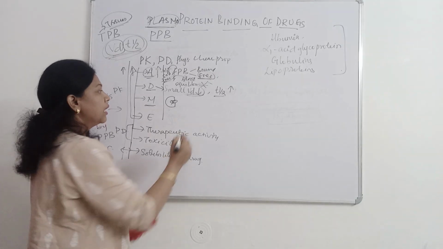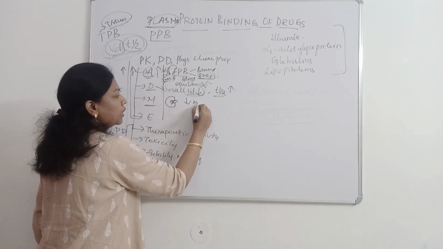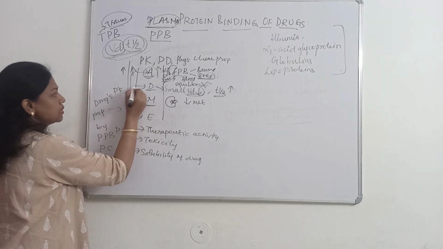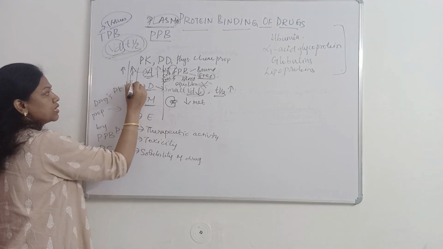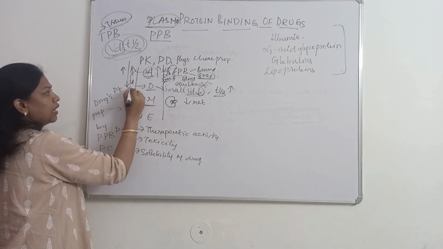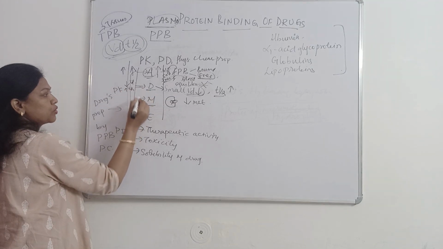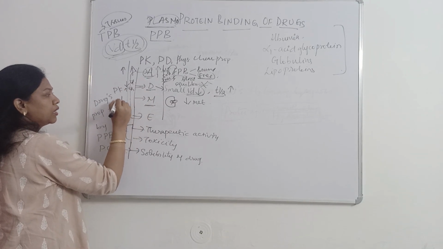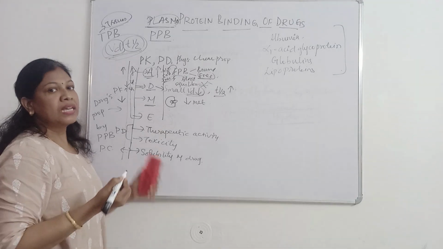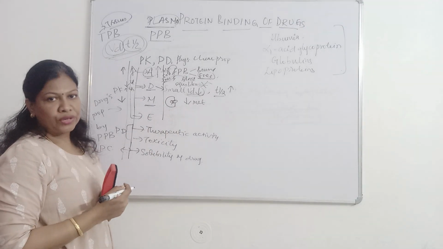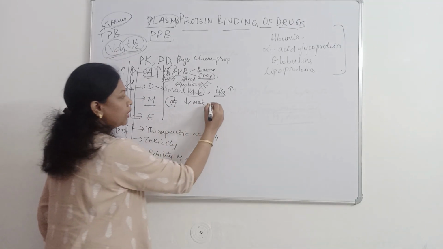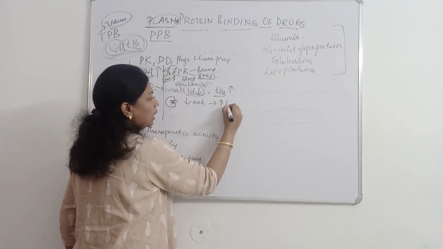So there will be a reduction in metabolism. Distribution is reduced, that is VD is reduced and half-life is increased, whereas metabolism also gets reduced because of protein binding, which will increase the half-life.